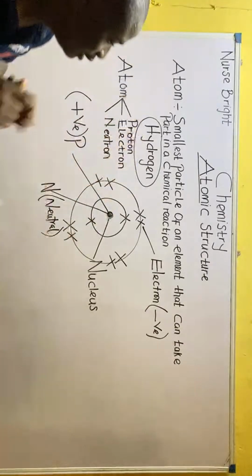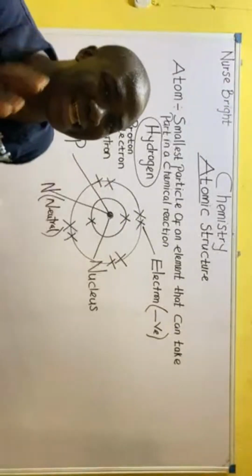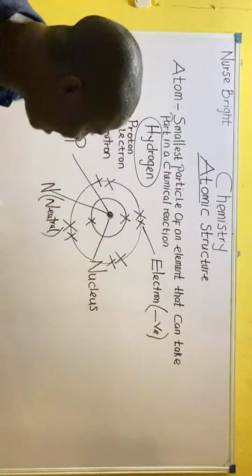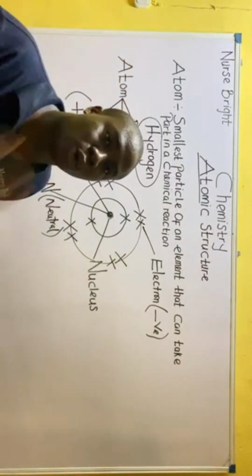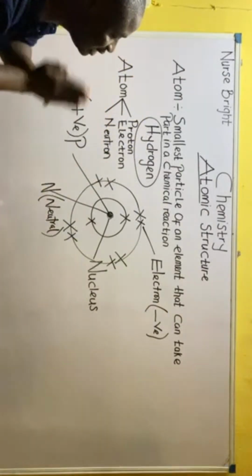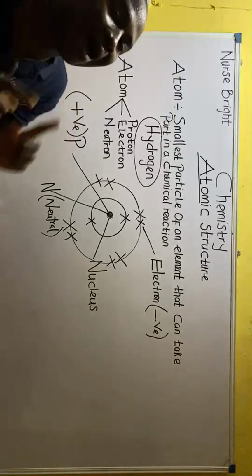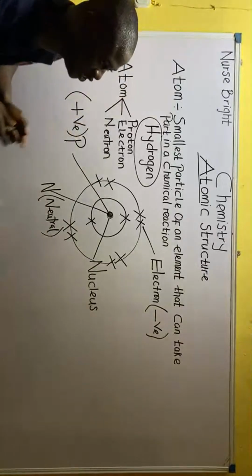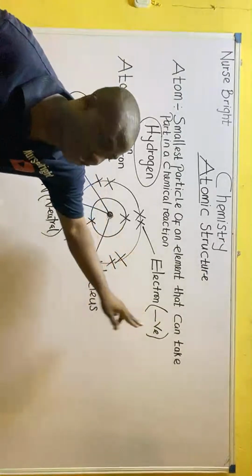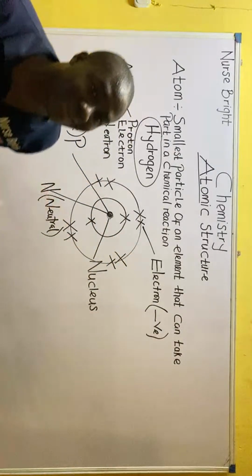You understand? So listen, in an exam condition, you can be asked. Remember I said that an atom has these 3 important subatomic particles called protons, electrons, and neutrons. And these subatomic particles, they all have their respective charges. For protons, they are positively charged. For electrons, they are negatively charged. For neutrons, they are neutral.